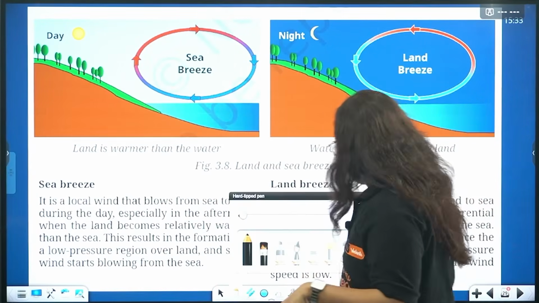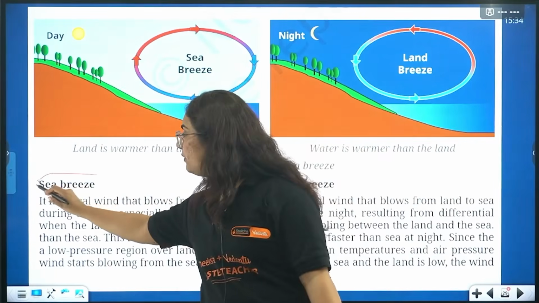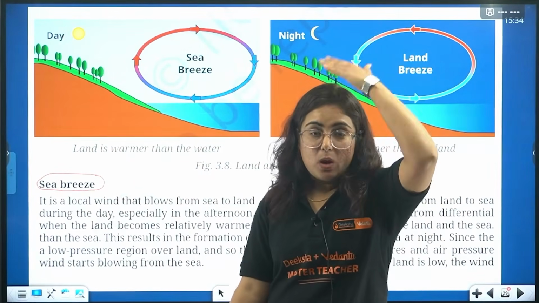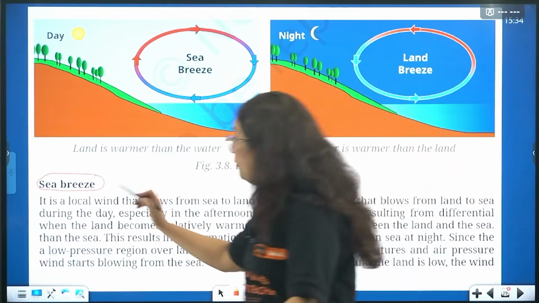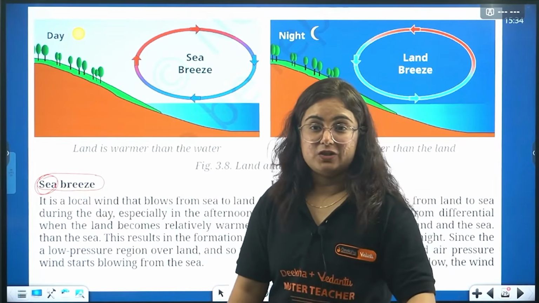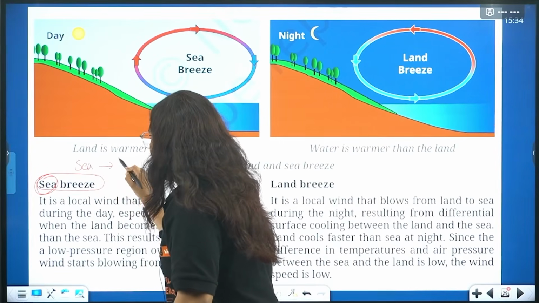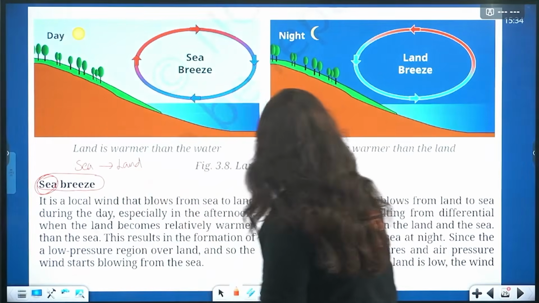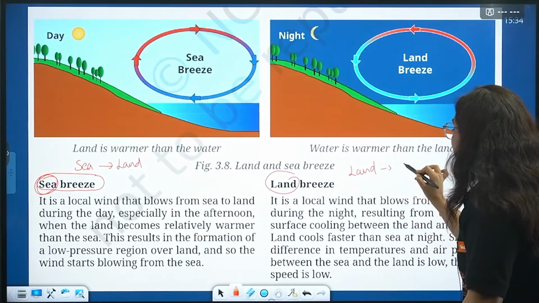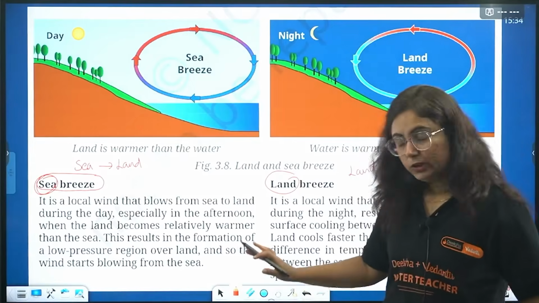So we will talk about the first phenomenon, that is the sea breeze. Beta, one thing that you have to keep in your mind: which breeze? Sea breeze. And hence the wind is moving from sea to land. Okay? Which breeze? Land breeze. And hence the wind is moving from land to sea. One clear thing, don't get confused.